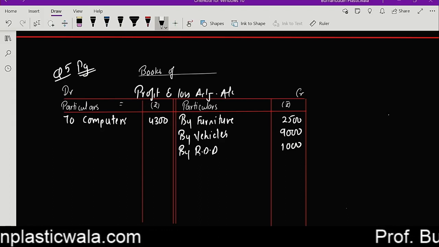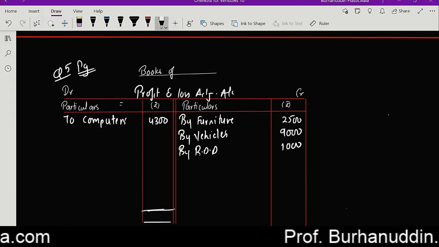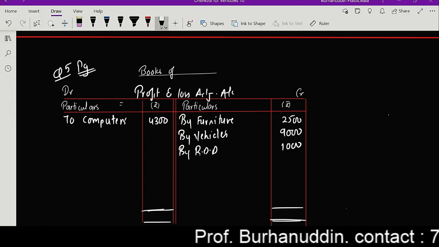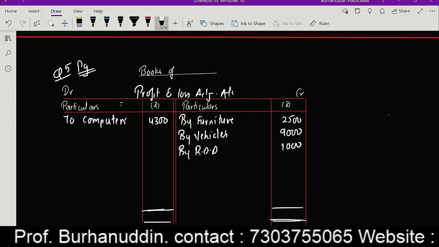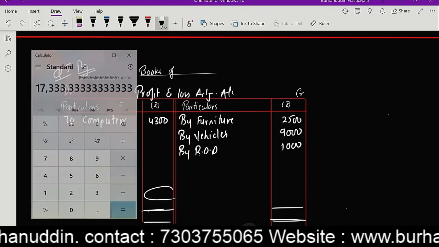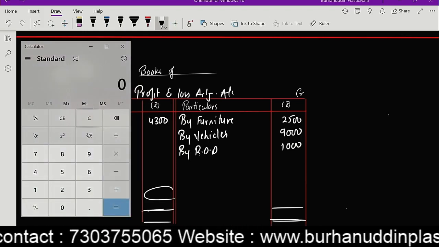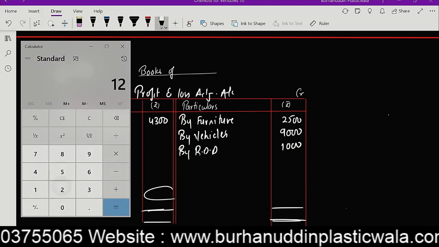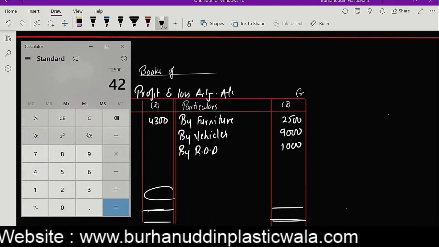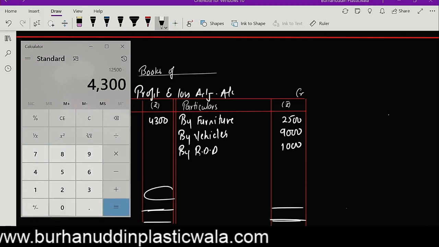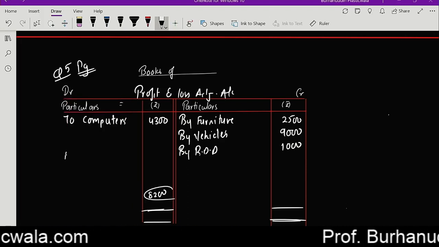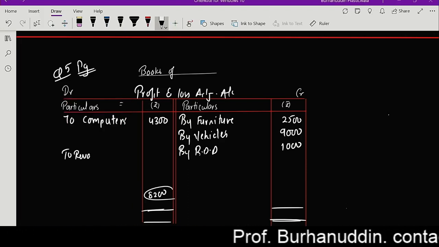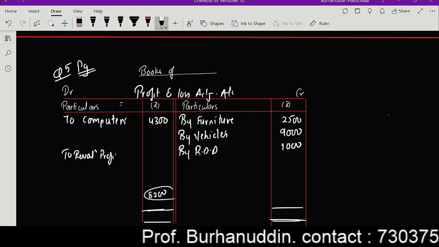But before that, I have to close my profit and loss adjustment account. That's my revaluation account, 4,300. Definitely, I'm having a profit now over here. And how much is that, guys? I am using a calci. You are not allowed to use it. So 12,500 minus 4,300, that's 8,200, guys. And this profit is also called the revaluation profit, na guys?